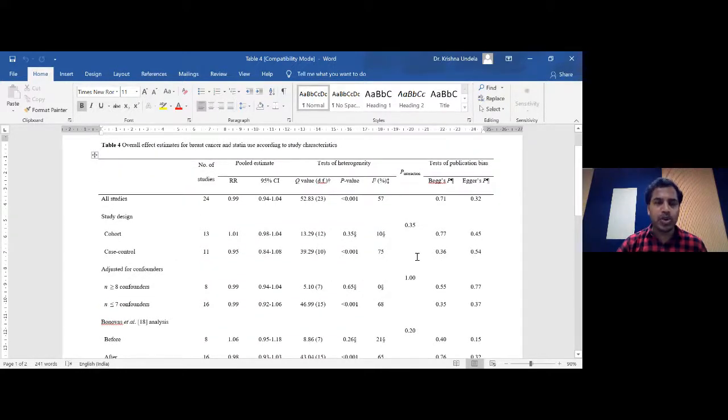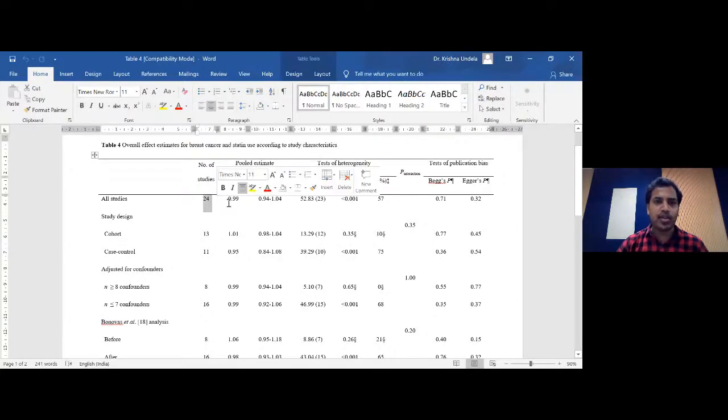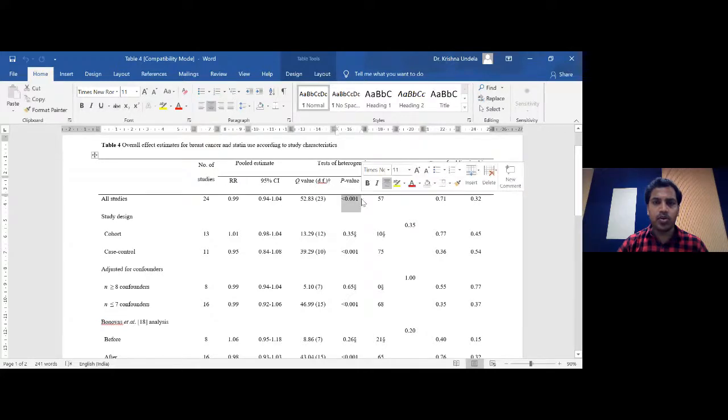I think I showed you this table yesterday in the article and in my presentation as well, where we have included 24 studies, and this is the overall analysis we got: 0.99 and 95% confidence interval 0.94 to 1.04, and this is the Q value of the Cochran Q test, and this is the P value, and this is the I-square value. 57% is the I-square value.